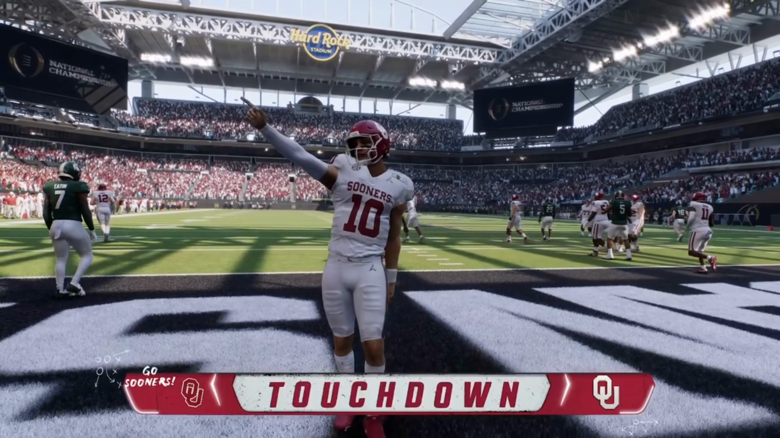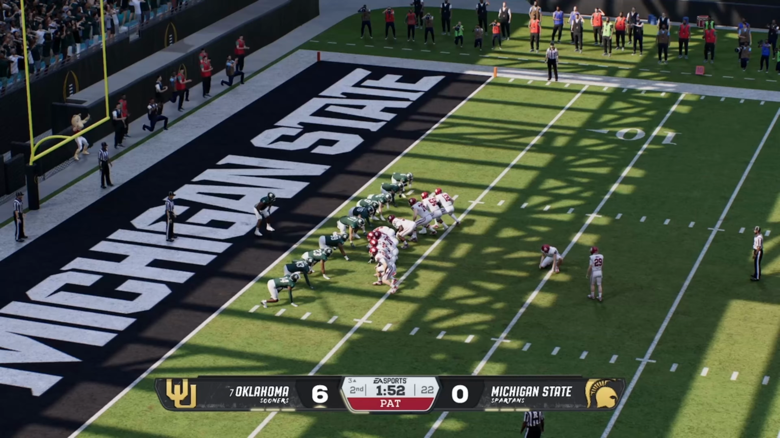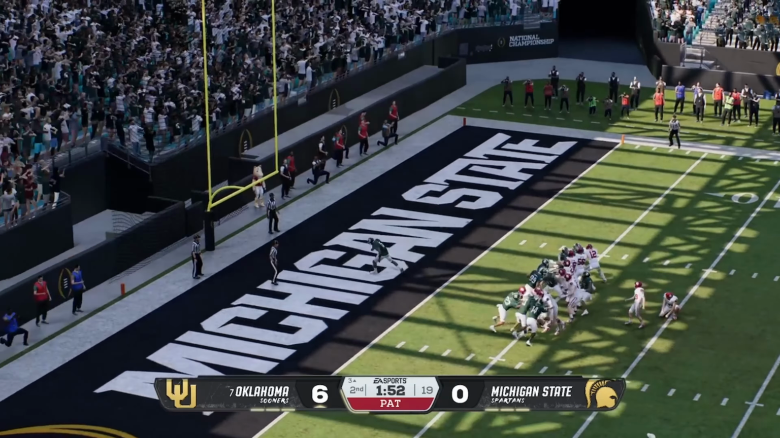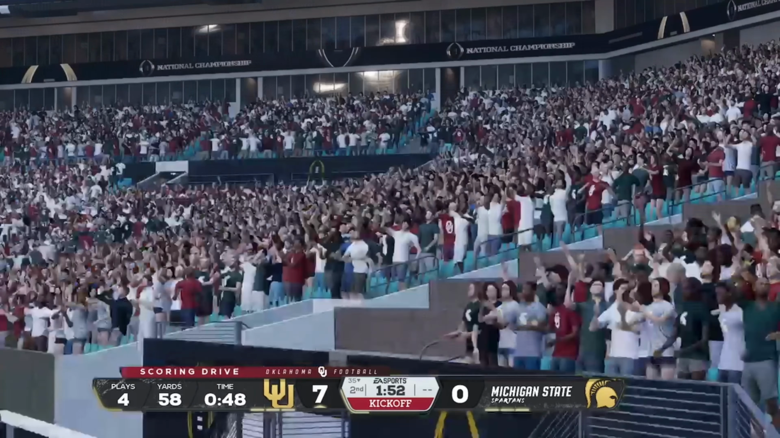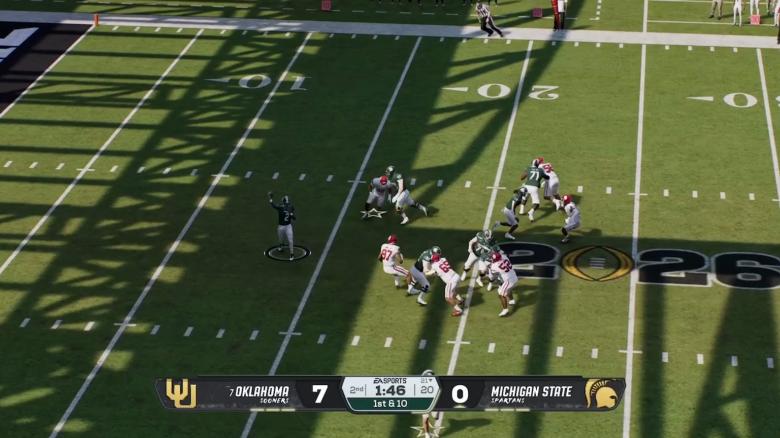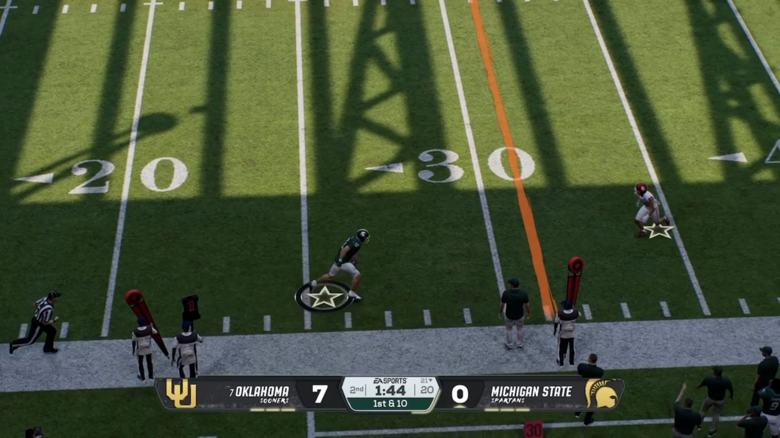Oklahoma draws first blood here in this national championship. Last video in 2014, we had Oregon prevailing over Ohio State. Let's see who's able to get the 2015 one as the kick is up, and it is good. It is now 7-0. Michigan State trying to get something of their own.